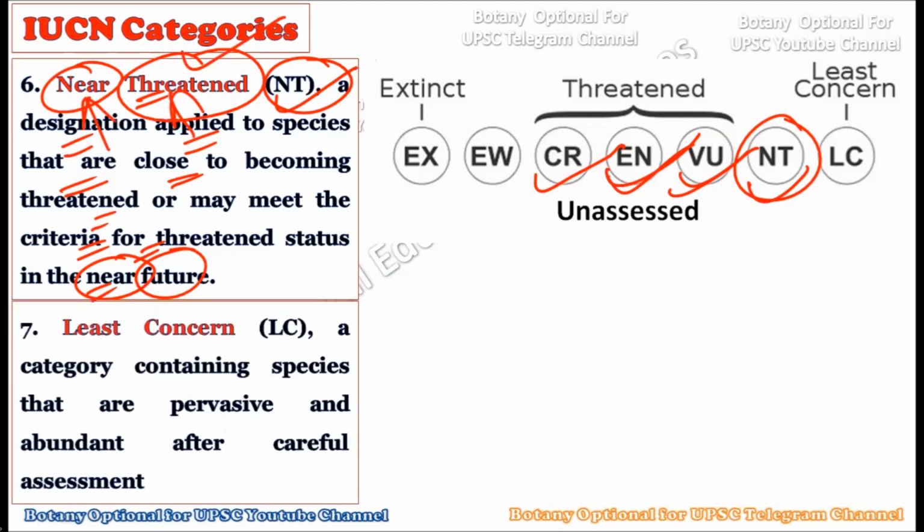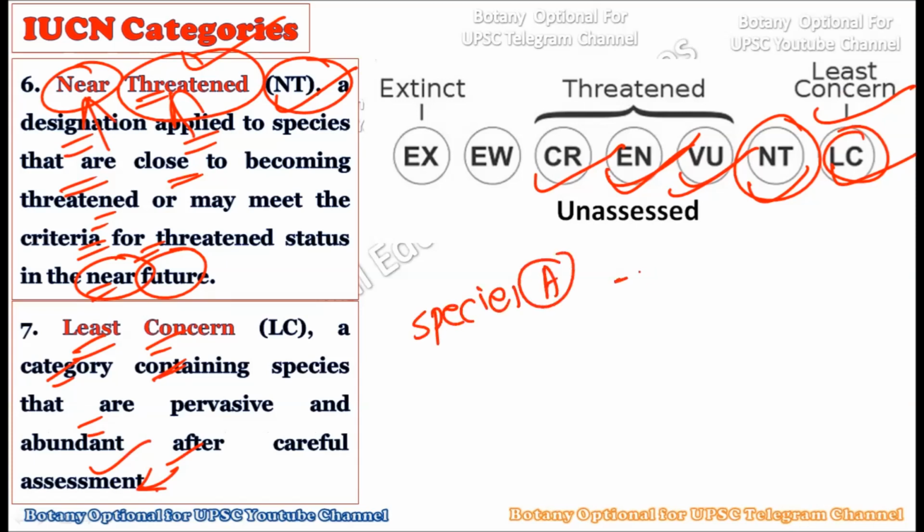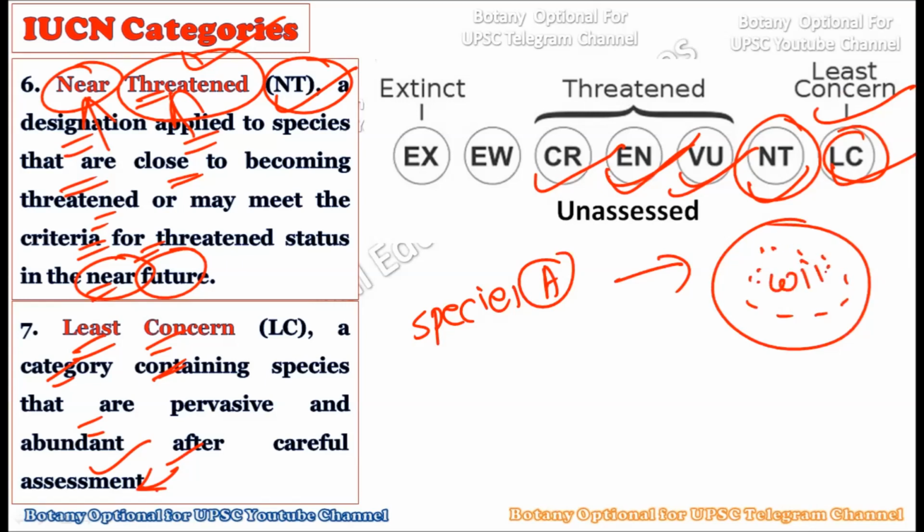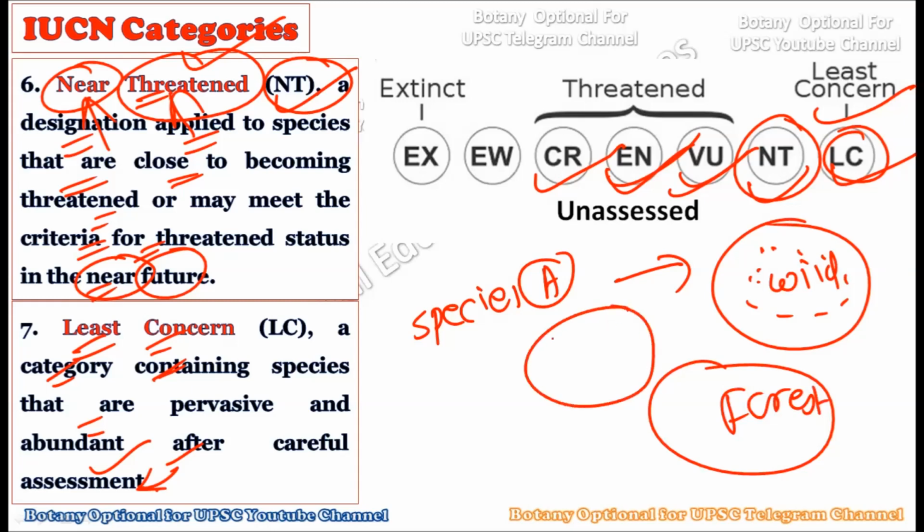Now the seventh one is least concern. This is a category containing species that are pervasive and abundant after careful assessment. If you are searching for species A, for example, and you study it in the wild, you will find many members of this species. There are many found in the forest, and many found in the botanical garden. So the number of species is very high, and this species is of least concern.